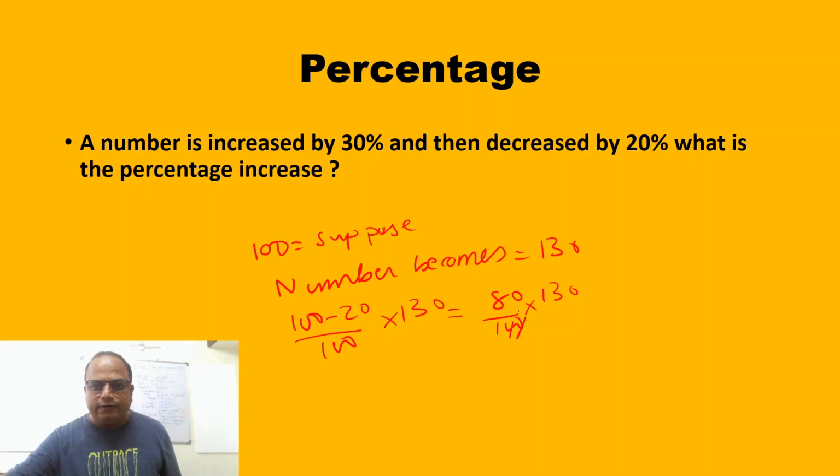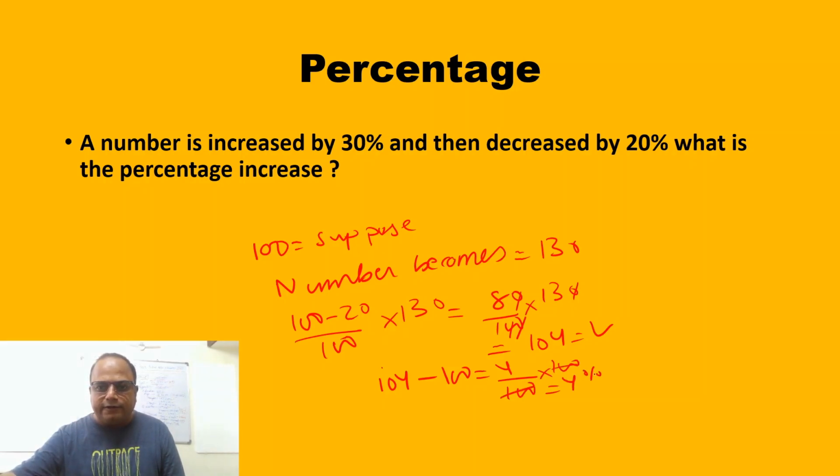So this 0, this 0, this 0 goes. So 13 into 8, 8 3s are 24, and 104. The number becomes 104. So what is the percentage increase? It is nothing but 104 minus 100, that is 4, and the number was 100, multiplied by 100. So it is 4% increased.